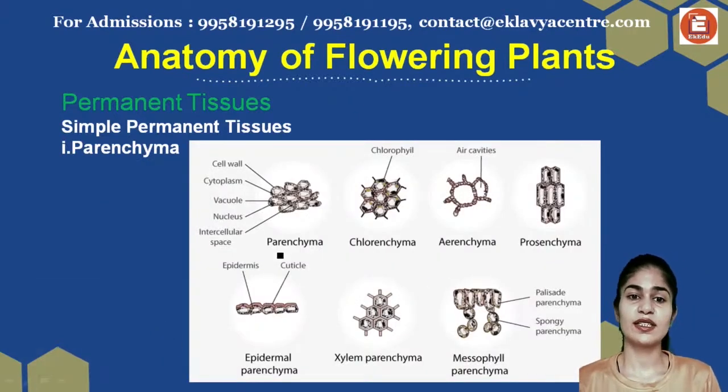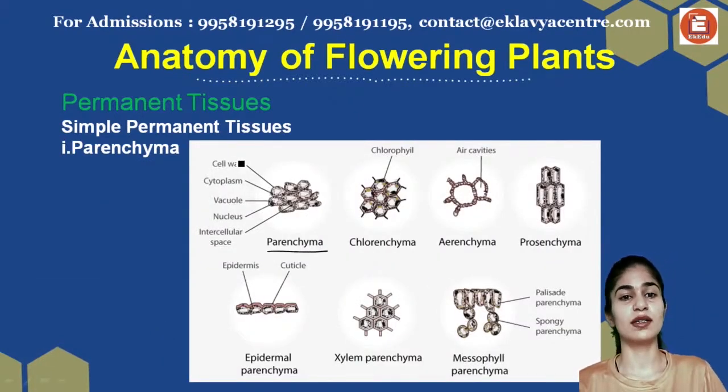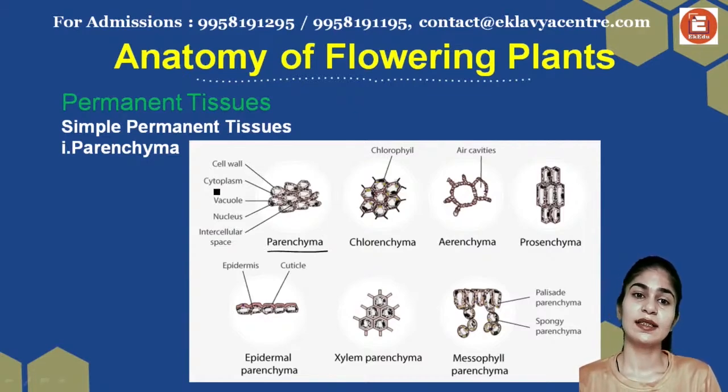Look at these. This is your normal parenchyma with a cell wall which is thin, made up of cellulose, hemicellulose or pectin. There's cytoplasm, a large central vacuole and a nucleus with intercellular spaces. That is all that is present in your parenchyma cells. Chlorenchyma on the other hand has chlorophyll in it. Aerenchyma has a central air cavity.